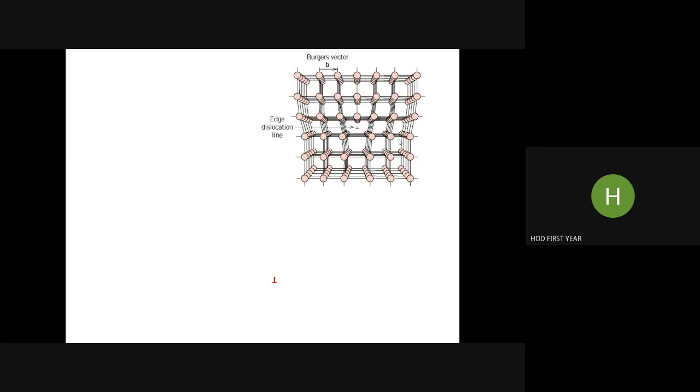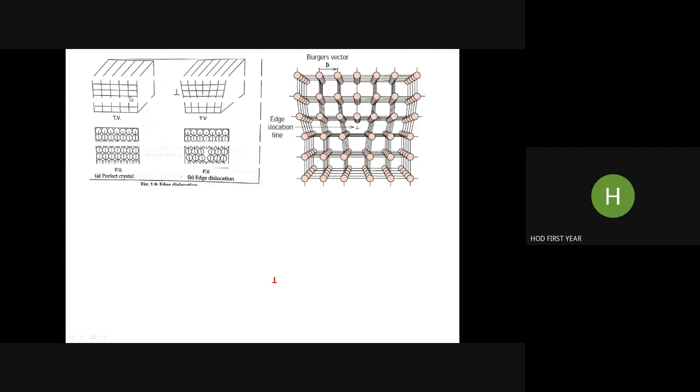Okay, here is a good picture to understand edge dislocation. Here you will see the property also, Burgers vector. You see the atomic planes are continuous. First plane, second plane, third plane. The fourth plane is not continuous. It is finished somewhere over here. So here edge dislocation is created. And these are also continuous. But because of this, the regular structure got distorted.